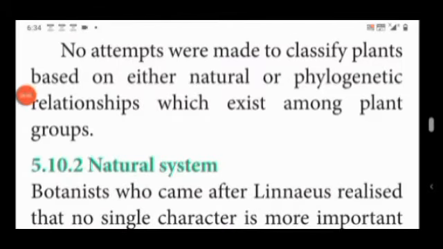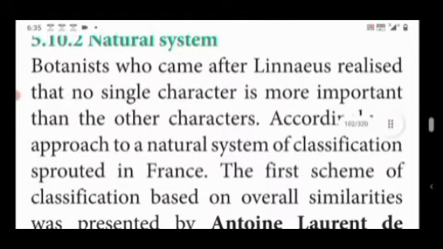In the artificial system of classification, no attempts were made to classify the plants based on their natural relationships, that is the plant and its surroundings, or phylogenetic relationship, that is the evolutionary history of a particular plant and the relationship among the plants. Botanists who came after Linnaeus realized that no single character is more important than the other characters.